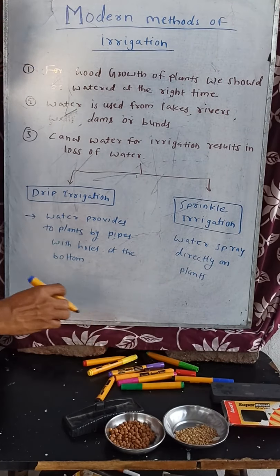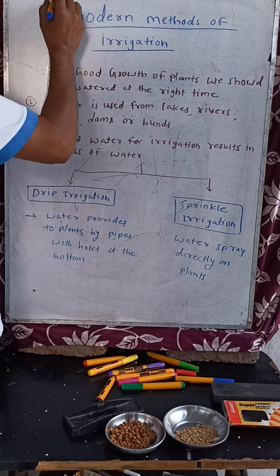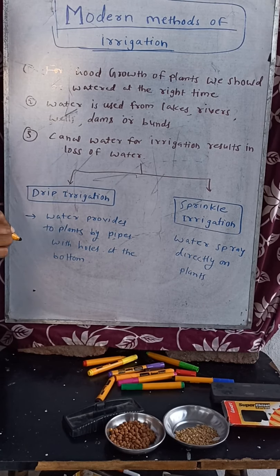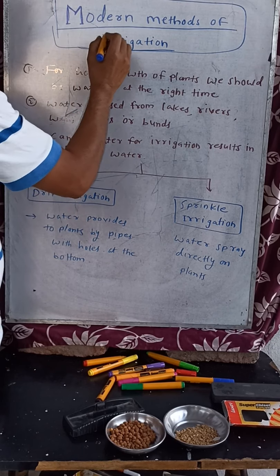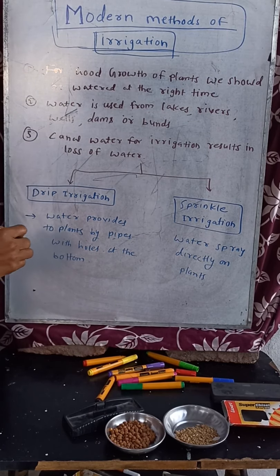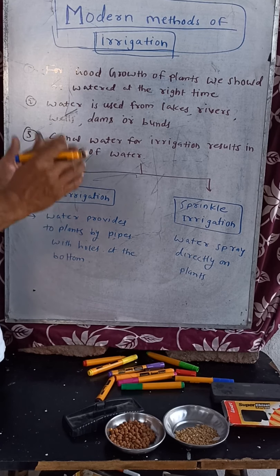Now see, children, that modern method of irrigation. What is meant by the modern method of irrigation? You have to understand what irrigation means: to supply water to the plant. Those who have water can do the irrigation. Irrigation means the availability of water.